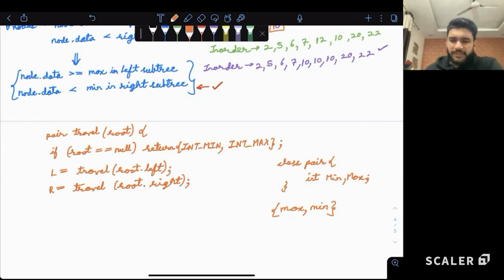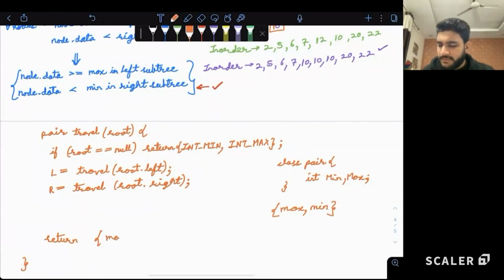Now we have computed the left and the right subtrees' min and max, and let's suppose we have to find the min and max for the current node. Okay. Now, what will be the maximum value of the current node? Can we say it will be the maximum of the current value or the right subtree? So maximum of the current node or whatever we get from the right subtree.